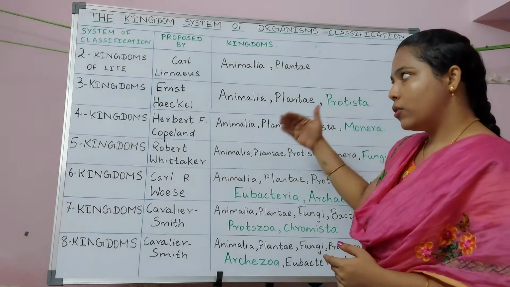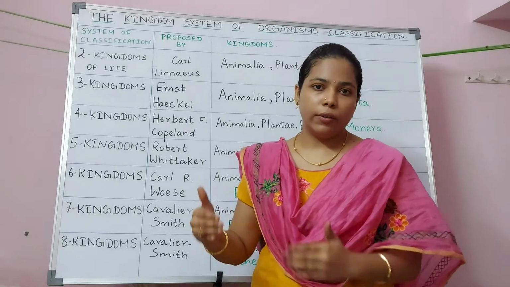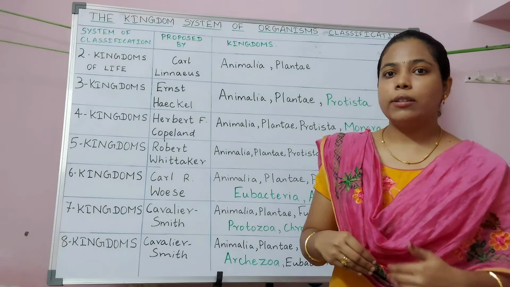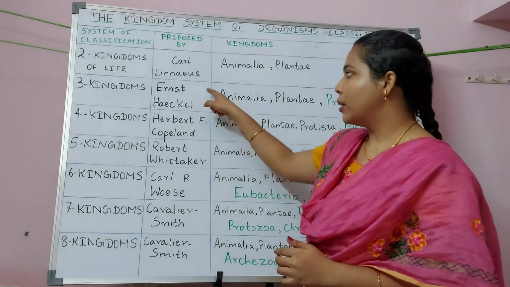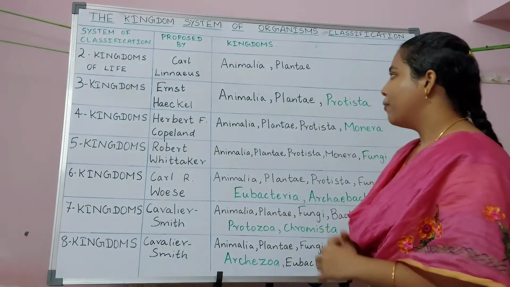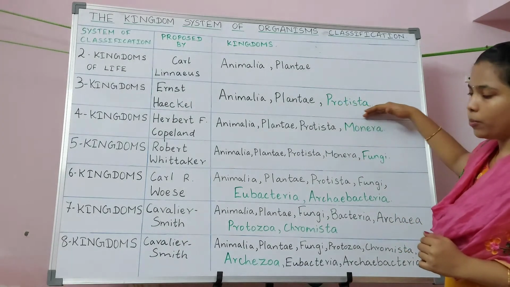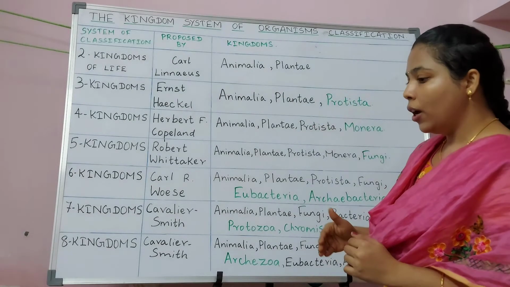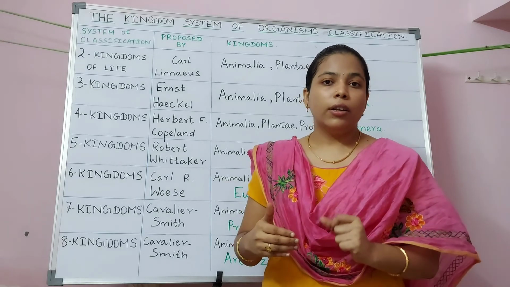And after this two kingdom classification of life, a person called Sir Antony von Leeuwenhoek discovered microorganisms, and he was considered as the father of microscopy. After his discovery, Sir Ernest Haeckel introduced three kingdom classification of life, where he kept all the microorganisms in a separate kingdom called Protista.